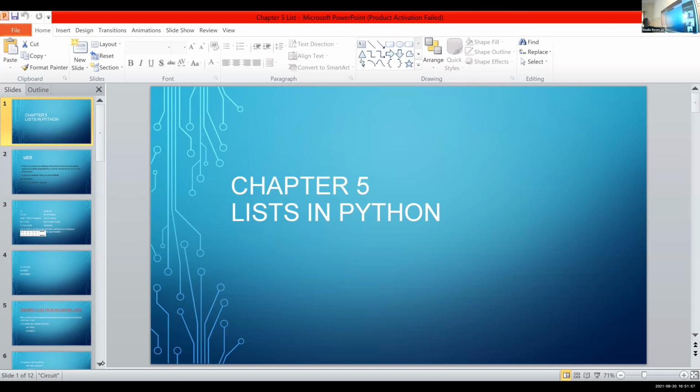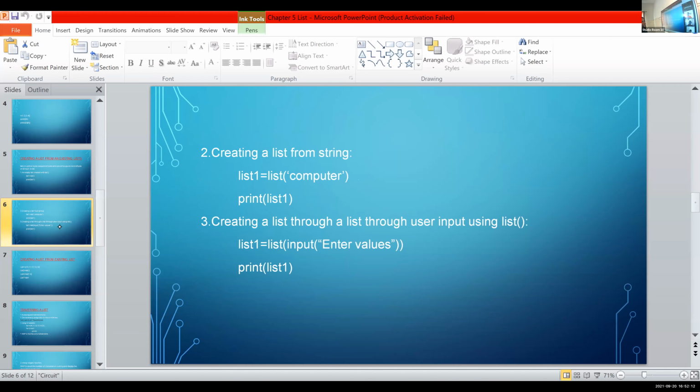So the last topic we discussed was creating a list. Is this the last topic? Creating a list from a string. Ma'am, last class we were doing indexing for a mixed list. This one.